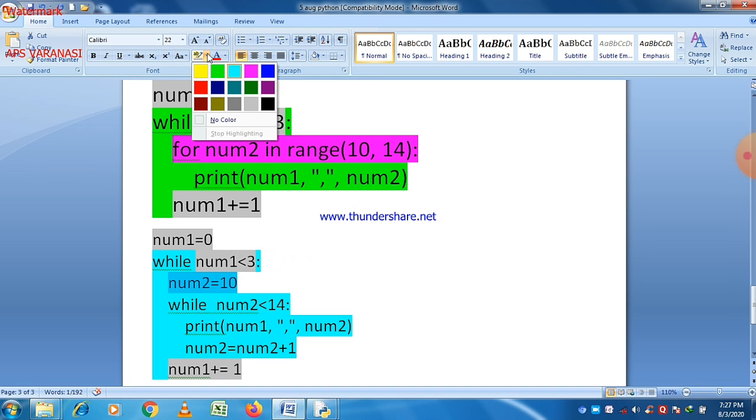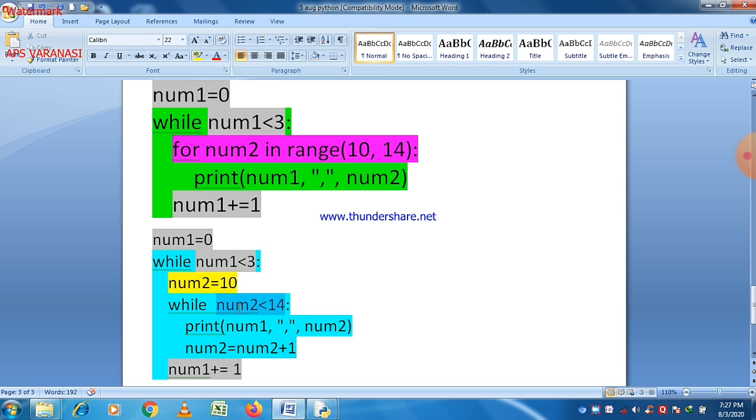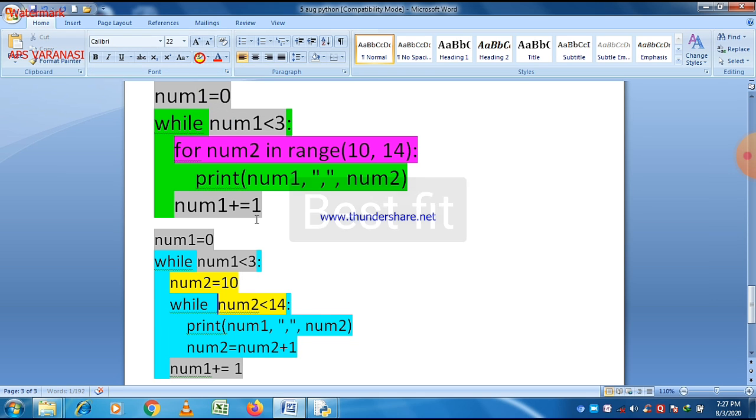Now you can easily see that this is the inner loop, and we marked it with a different color here to show which part the condition belongs to. Yellow color basically marks the inner loop. You can easily see the initial condition, and then the while with a checking condition, and then finally increment or decrement. You can write num2 is equal to num2 plus 1, like num2 plus is equal to 1 here.